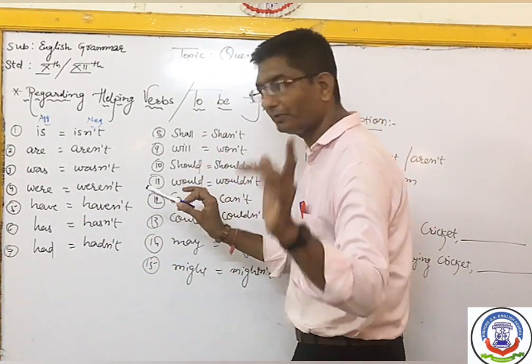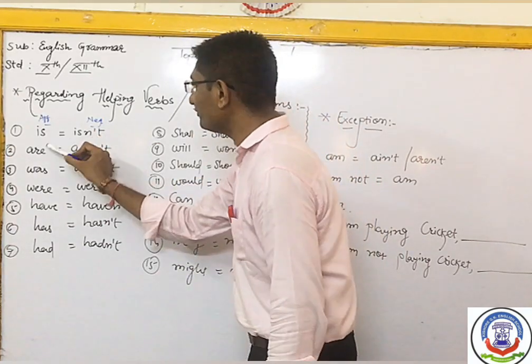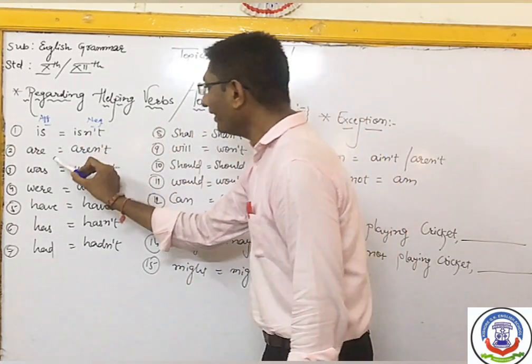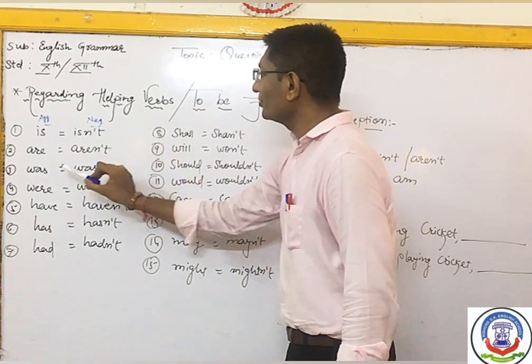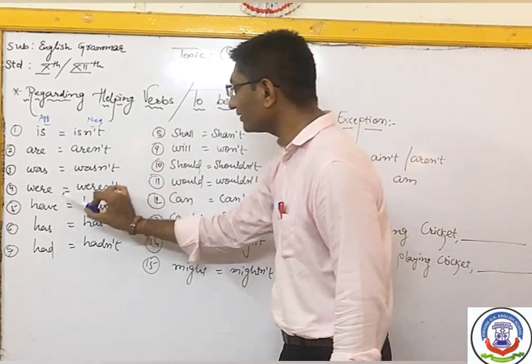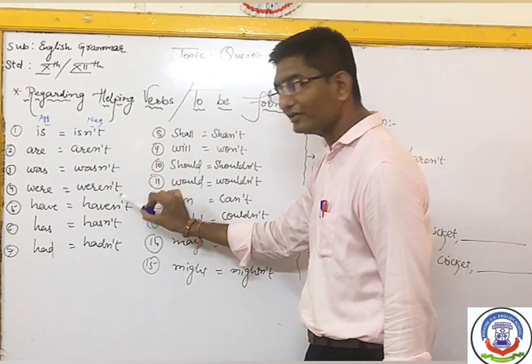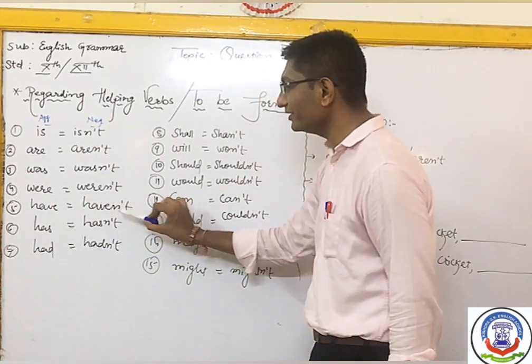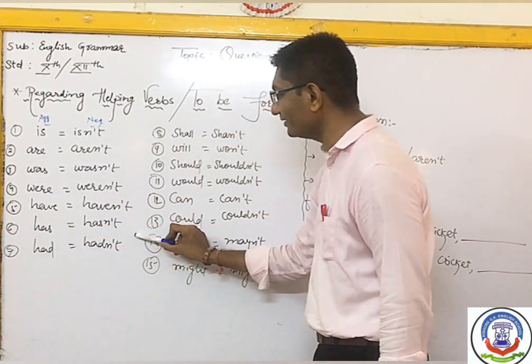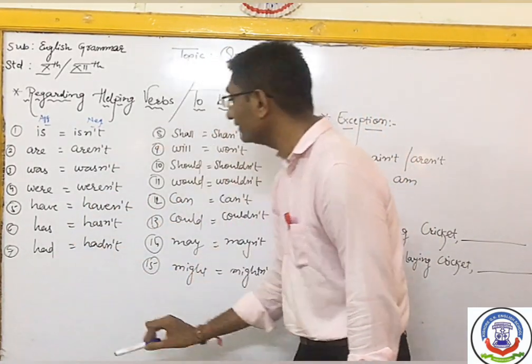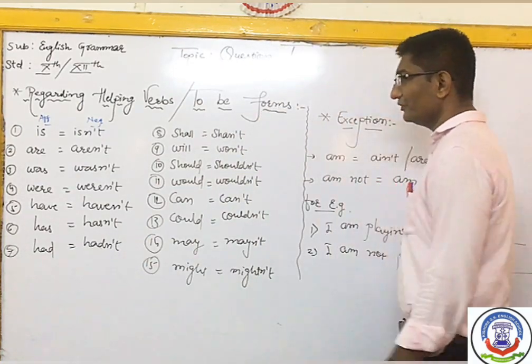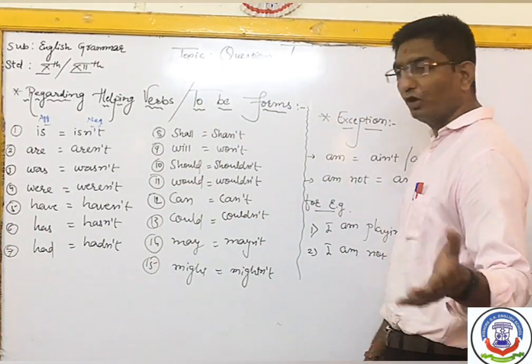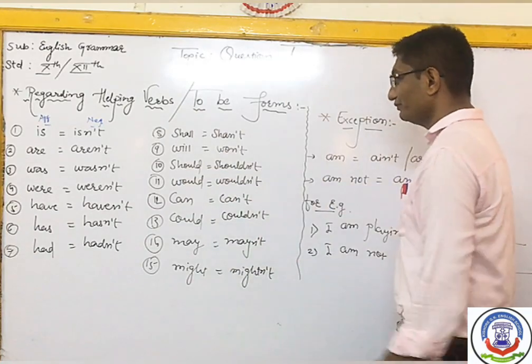Keep saying along with me, children. Once again, is turns into isn't, are turns into aren't, was turns into wasn't, were turns into weren't, have into haven't, has into hasn't, and had into hadn't. So is, are, was, were, all these are to be forms.